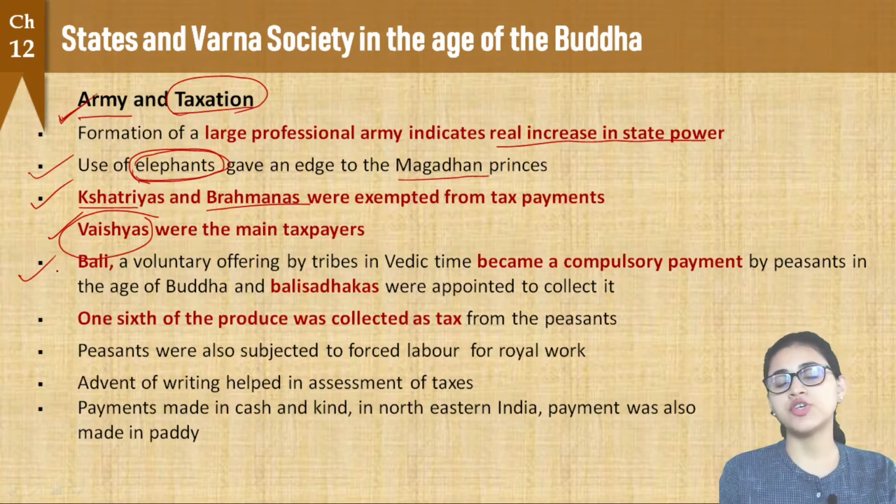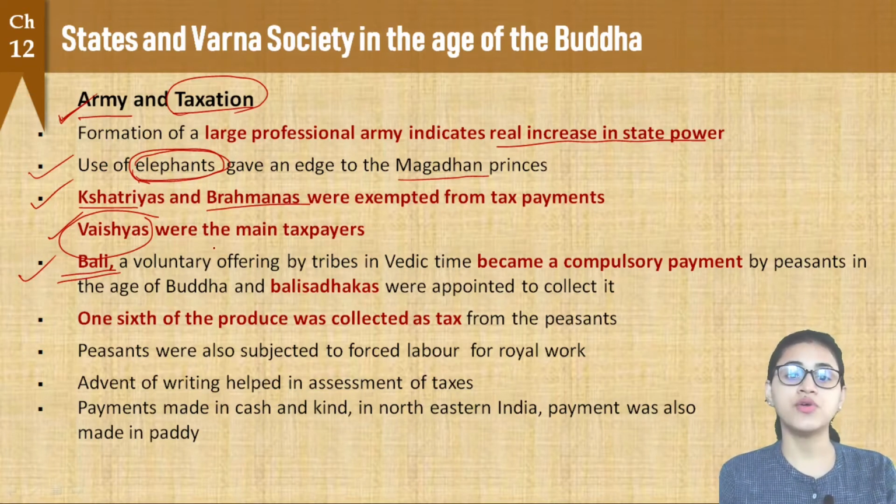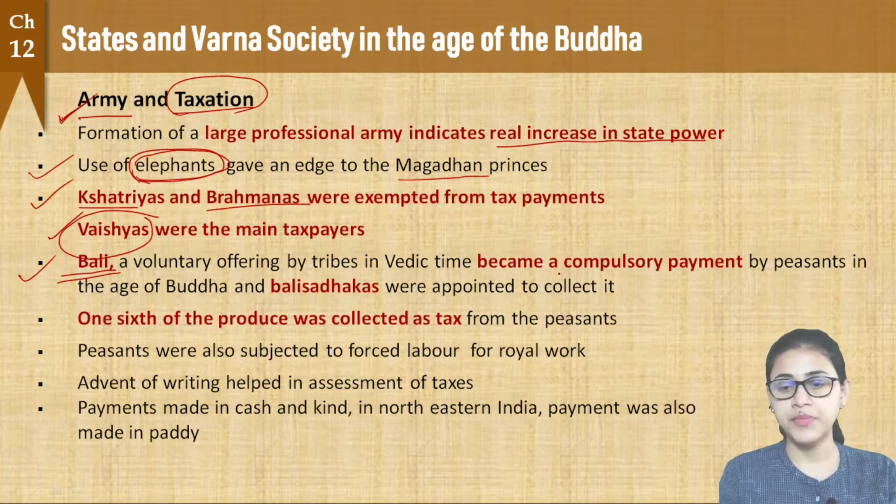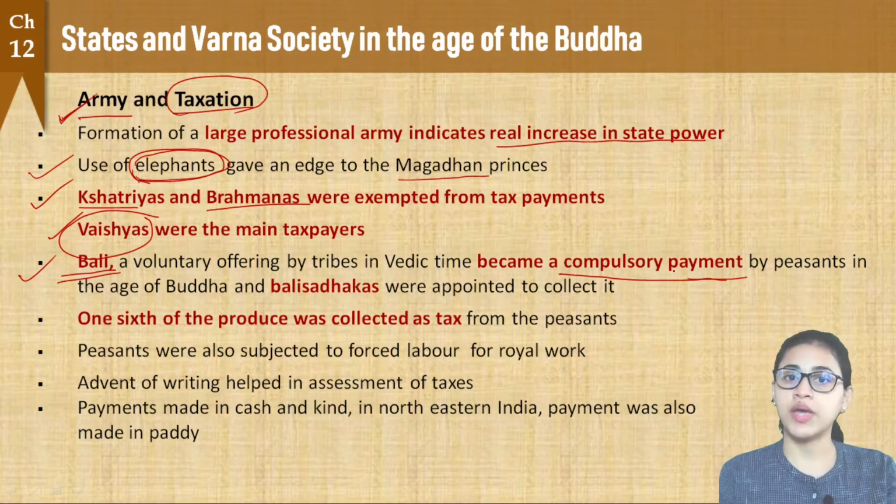And if you remember, while talking about the Vedic period, we also had a term called Bali, which was a kind of voluntary offering made by the tribal people to their chief, right? A voluntary offering. But now in this period we have come to see that Bali, which was initially a voluntary offering, has actually become a compulsory payment. A compulsory payment to be made by the peasants, right? And there were also officers appointed to collect this Bali, and the officers were called Bali Sadhakas. Alright, Bali Sadhakas. So this is important, Bali.